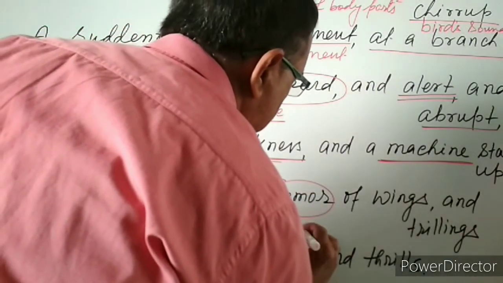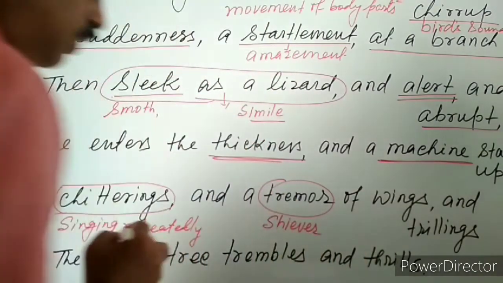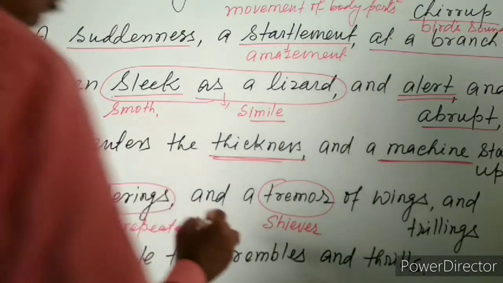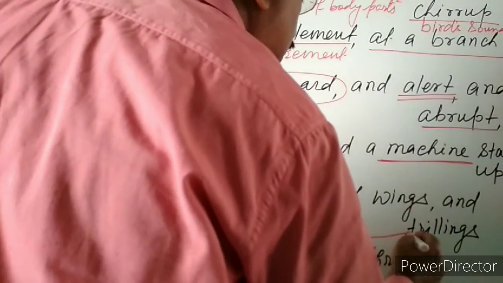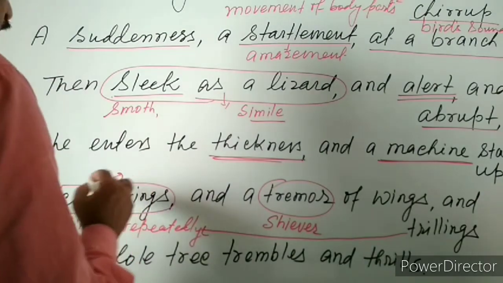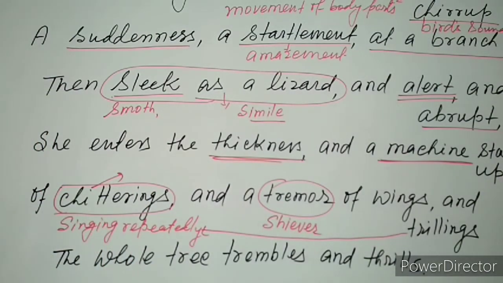Shiver of wings and trillings. Trilling means singing repeatedly, actually, and chittering is also the sound of the bird. So here you find what happened?